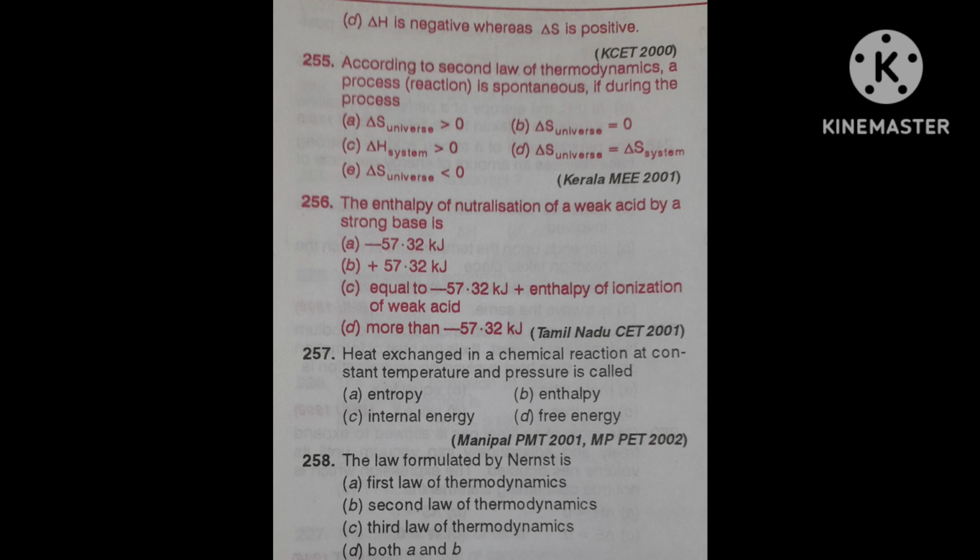Third, equal to minus 57.32 kilojoule plus enthalpy of ionization of weak acid. Fourth, more than minus 57.32 kilojoule. This question was asked in Tamil Nadu CET.